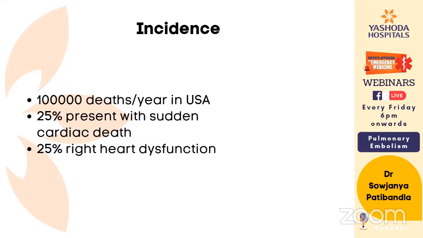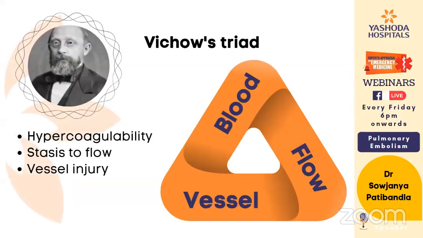Then coming to the diagnostic modalities. So far we have seen what pulmonary embolism is, what the clinical features are, what the pathophysiology is, and the different types of pulmonary embolism. Now we'll spend a little time on the diagnostic modalities, what diagnostic tests are available and how we interpret them. The most common things we order from the emergency department are ABG and D-dimers.